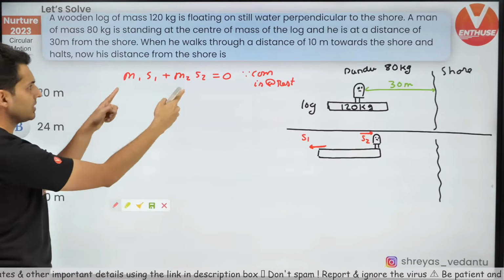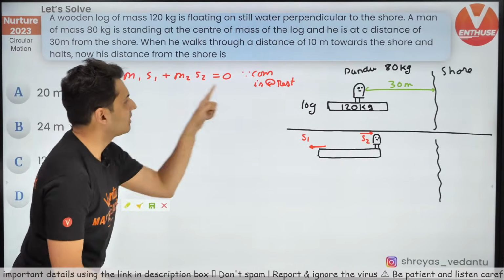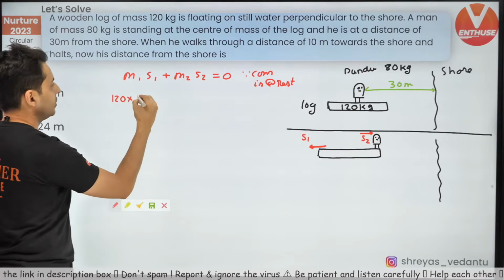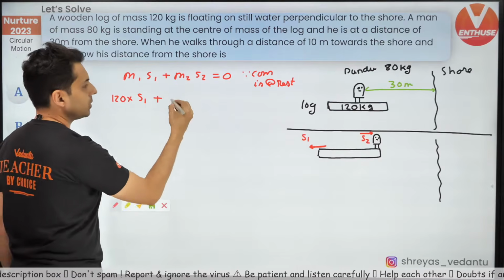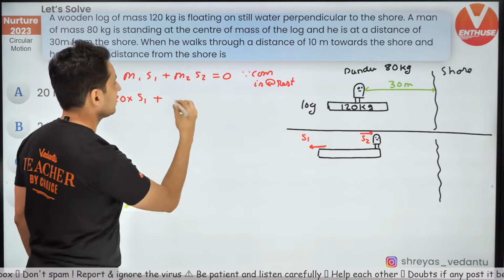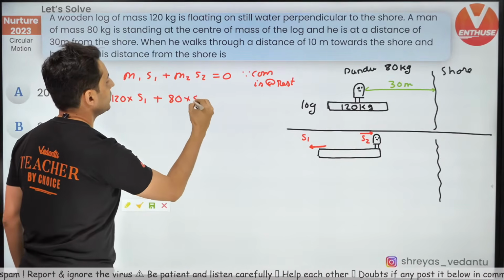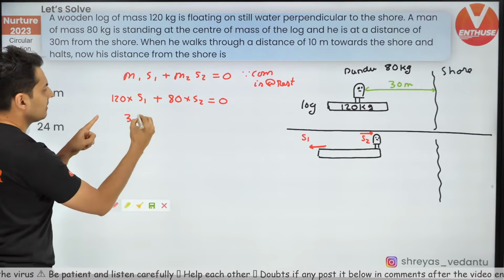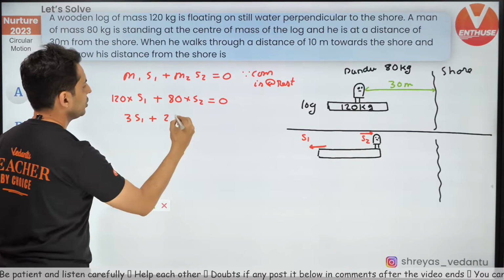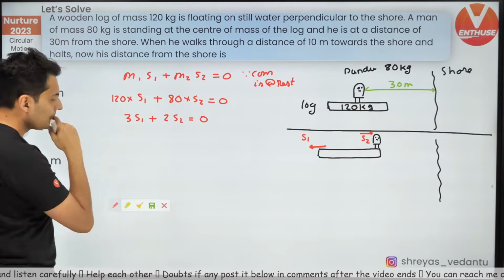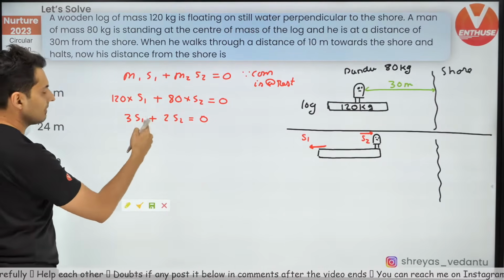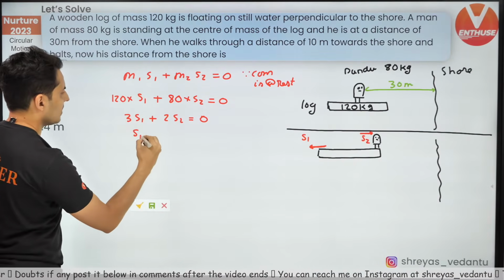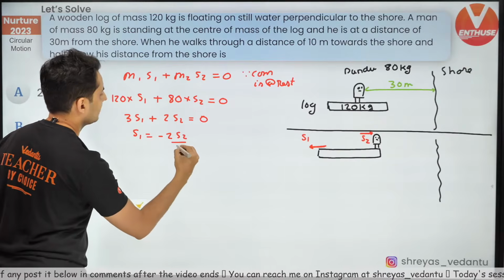M1 is the mass of the log, which is 120, S1 I do not know, plus M2 is the mass of Pandu, which is 80, into S2, is 0. Now divided by 40, you'll get 3S1 plus 2S2 is equal to 0. So from this I can find out S2, or I can find out S1. So S1 will be minus 2S2 by 3.